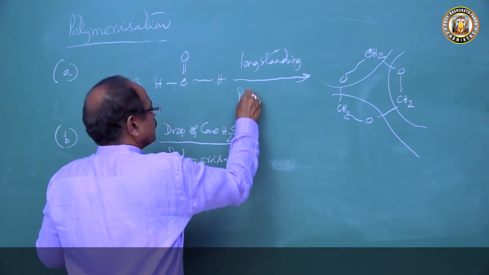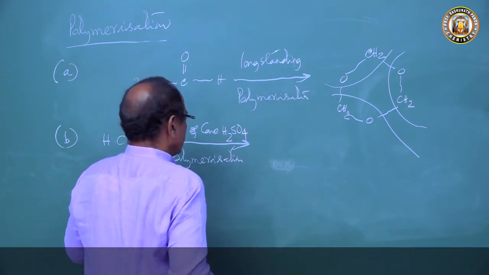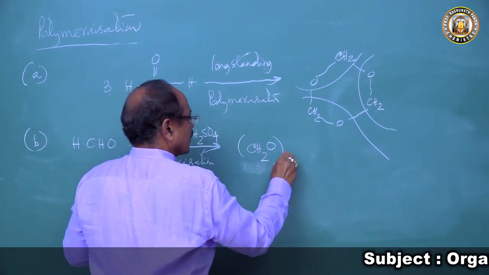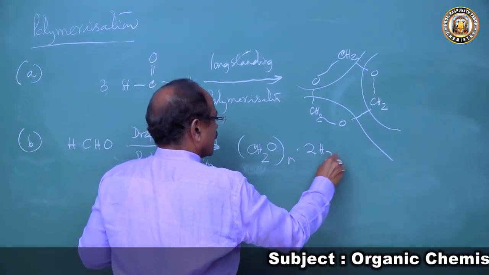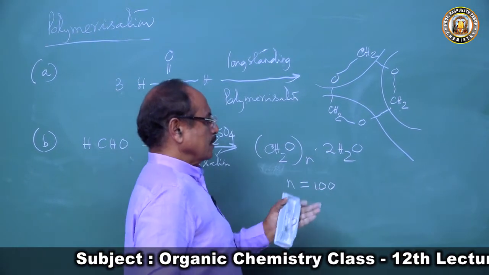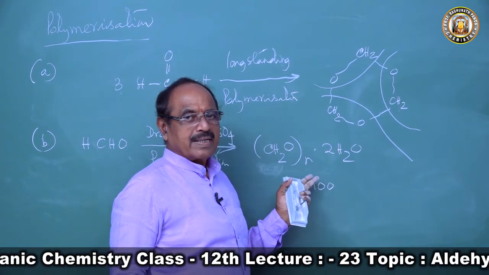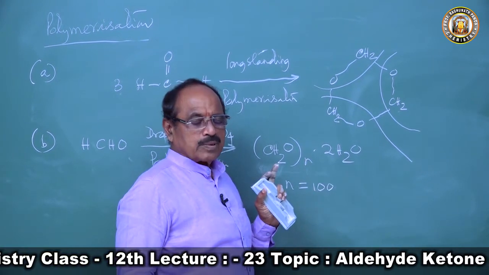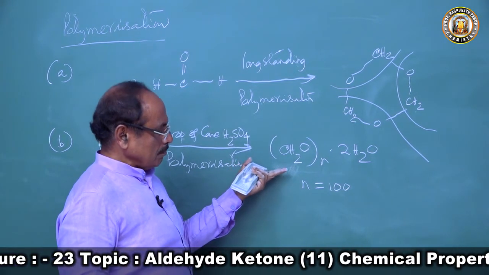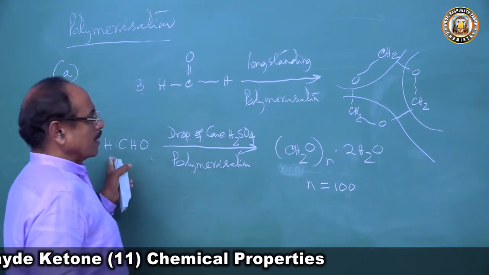Here also it is polymerization. I can write polymerization to produce (CH2O)n and water. So this n can be 100 and more than that, 120, 200, 300, 500, anything. n can be 100 or more. So this is a polymer, a very important polymer formed by formaldehyde.